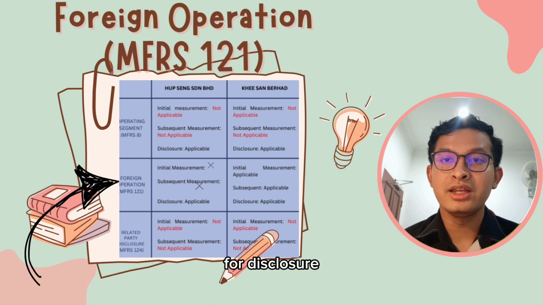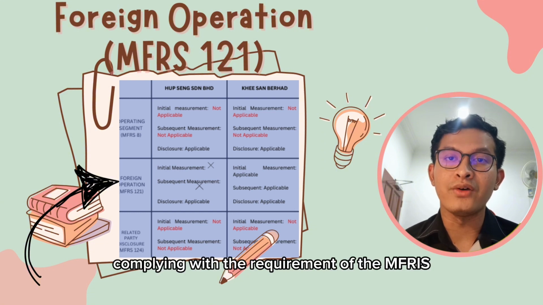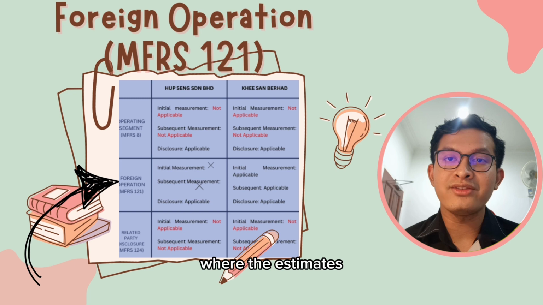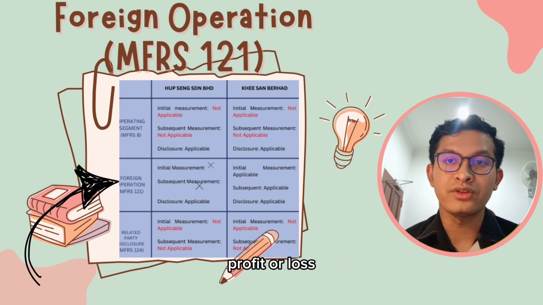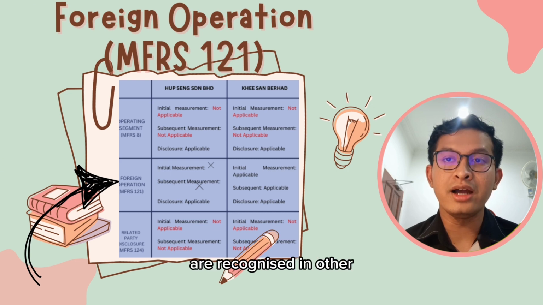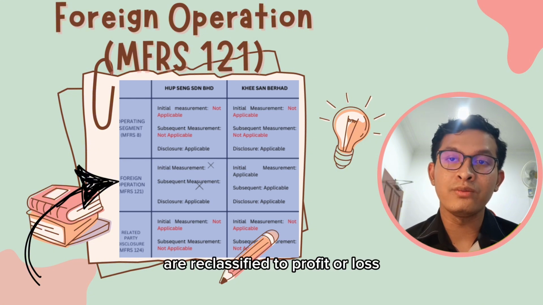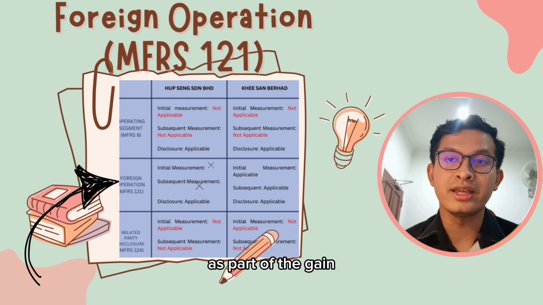For disclosure, the company complied with the requirement of the MFRS, where the exchange differences from subsequent translation are recognized in profit or loss. All exchange differences relating to that foreign activity recognized in other comprehensive income and accumulated in the separate component of equity are reclassified to profit or loss as part of the gain or loss on foreign exchange. This is stated in Note 26 of the financial statements.